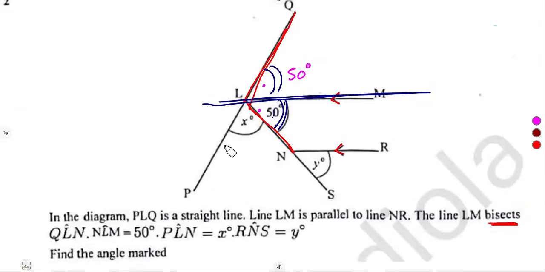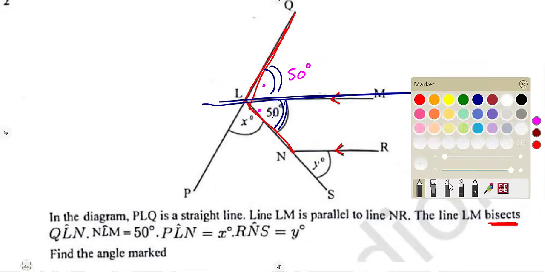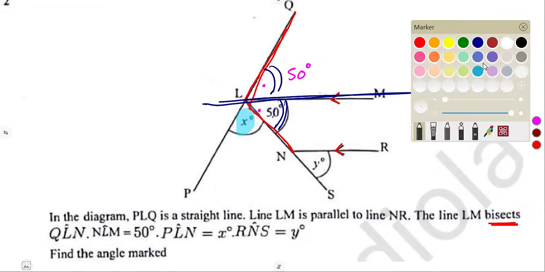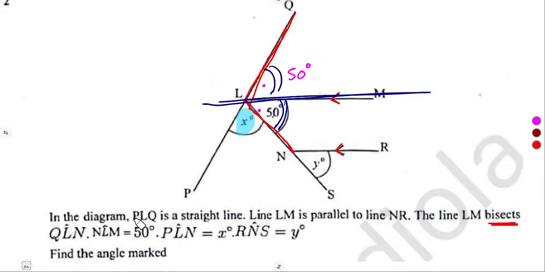The first part of this question was to find the angle marked X. This is where we have got our X on the diagram, and this X is on a straight line. Remember, we are told PLQ is a straight line.